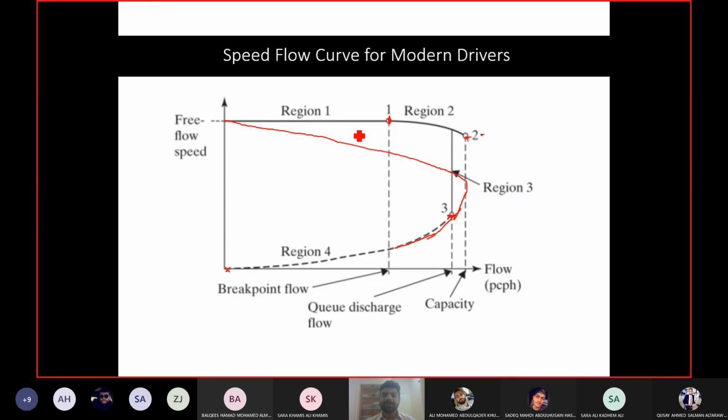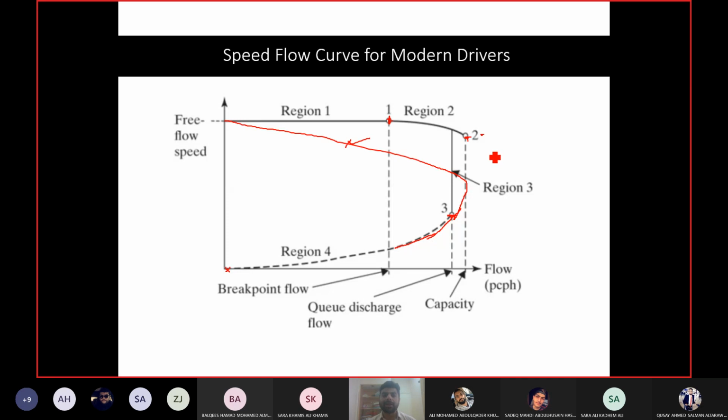Okay, so why does the speed not change at all in the first region, then change very slightly in the second region as you are getting close to the capacity? You should have more changes. Yeah, the actual smooth curve is like this one. It should change like this, gradually keep on changing, but it doesn't happen because of the aggressive nature of modern drivers.